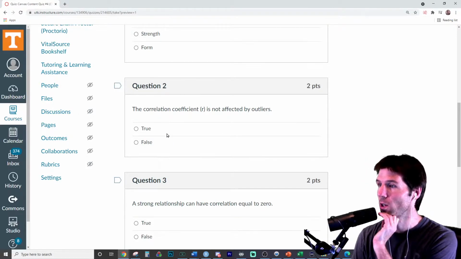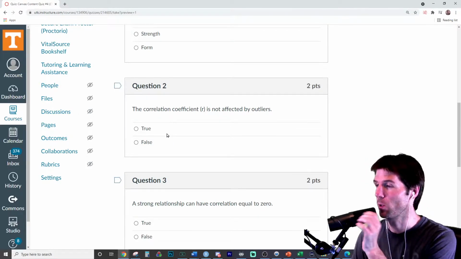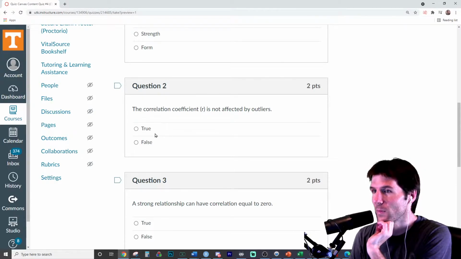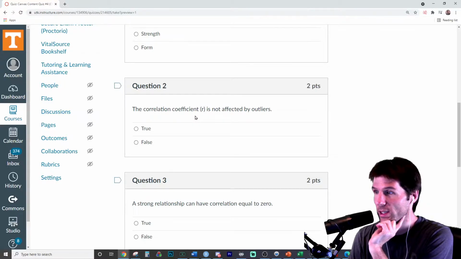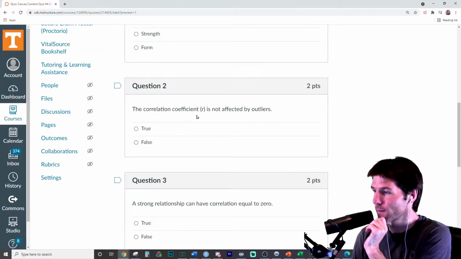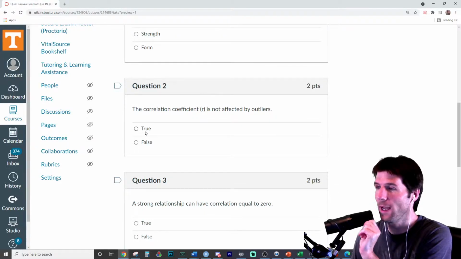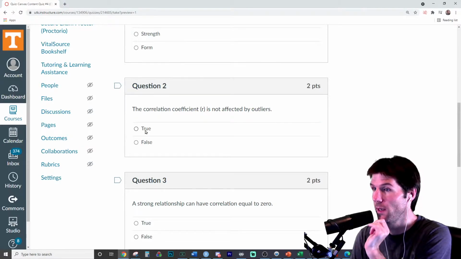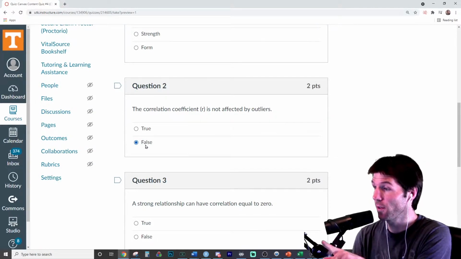So Tiffany, outliers do not affect correlation. What did you notice right there? Is this true or false? Correlation is not affected by outliers, true or false? True would be, yeah, it's not affected by outliers. False would be, oh, it is. It is definitely affected by outliers.